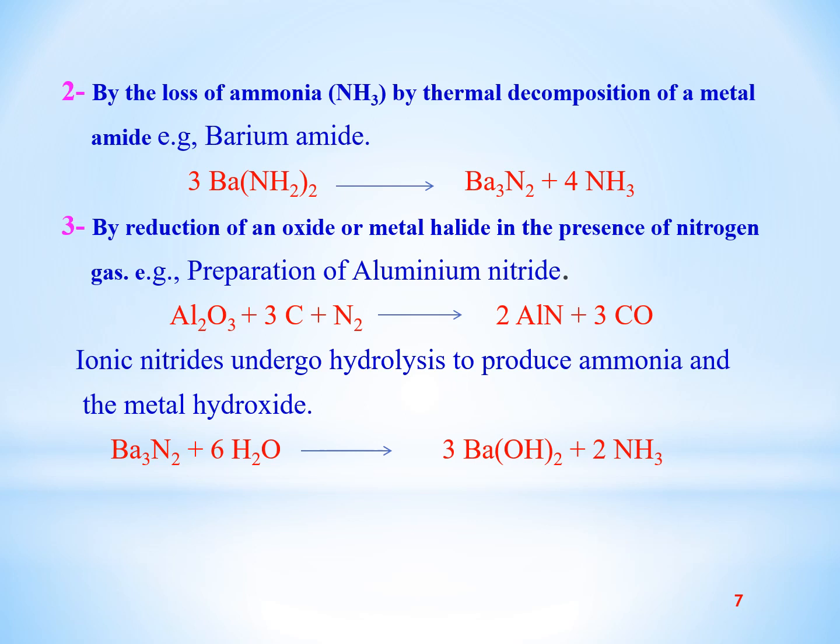For example, aluminum oxide or alumina reacts with nitrogen in the presence of carbon at very high temperature above 600 degrees centigrade to form aluminum nitride and carbon monoxide.